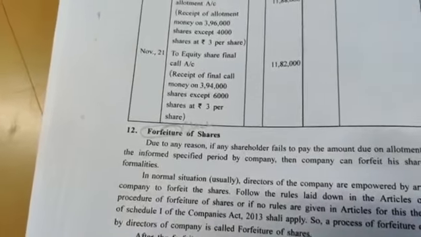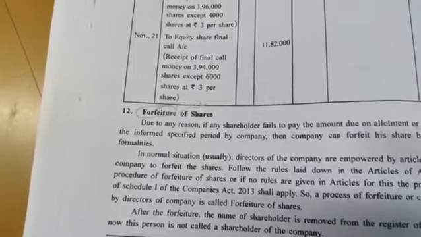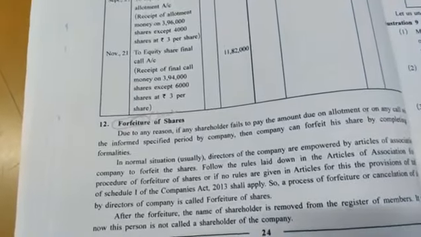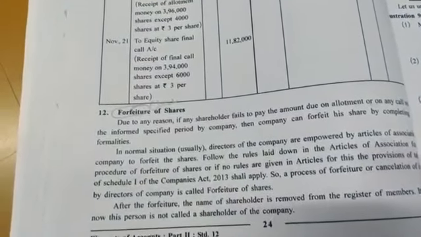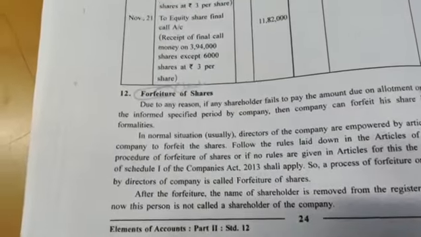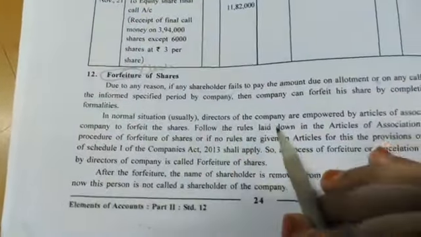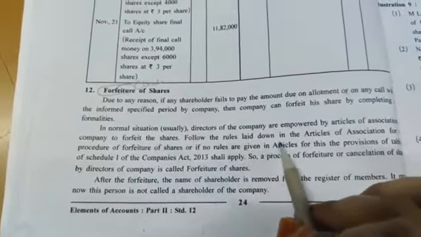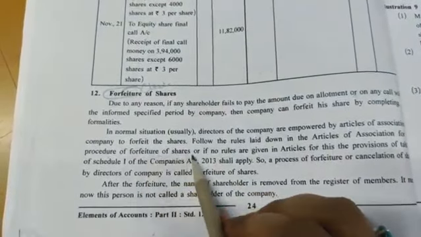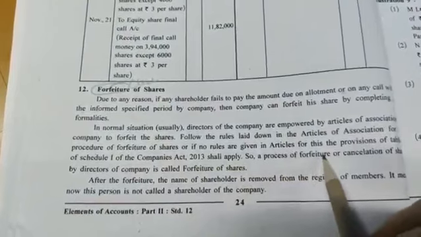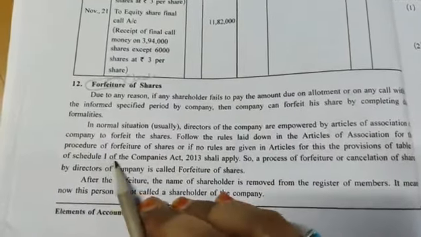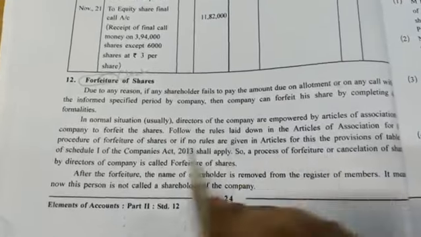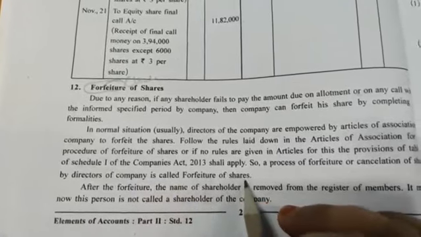After giving proper notice also, if that particular shareholder is still not paying, then after a certain time period the company will close their account. It means the company will forfeit the account of that particular shareholder. That is known as forfeiture of shares. In a normal situation, directors of the company are empowered by the Articles of Association to forfeit the shares. Follow the rules laid down in the Articles of Association for the procedure of forfeiture of shares, or if no rules are given in the articles for this, the provisions of Table F of Schedule 1 of the Companies Act 2013 shall apply. So the process of forfeiture or cancellation of the shares by the directors of the company is called forfeiture of shares.